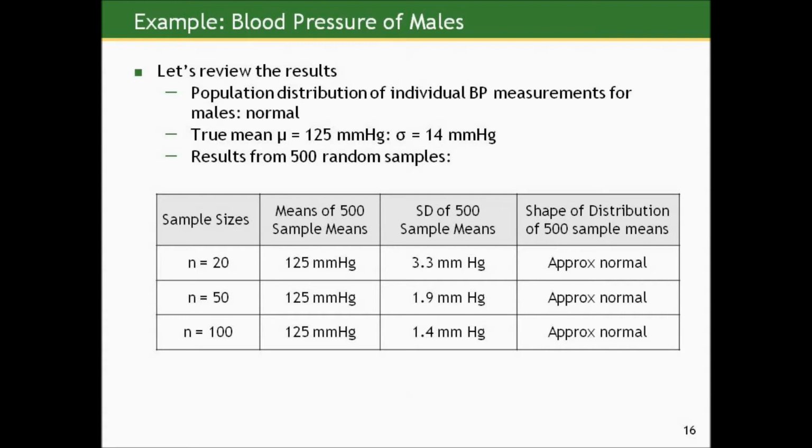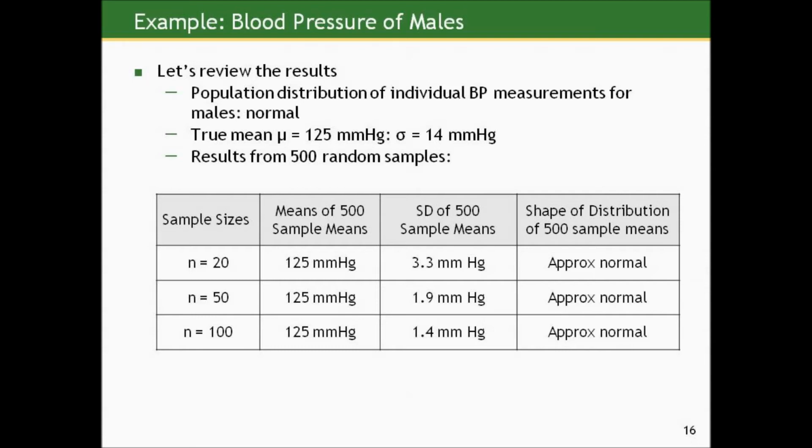Well, it starts to suggest that the average of sample means across multiple random samples of similar size from a population should be the true mean. And then we see the standard deviation of those 500 sample means was decreasing the more information each mean was based upon. So the spread in the 500 sample means was lesser when each mean was based on 100 than it was when each mean was based on 50 observations, which in turn was lesser than when each mean was based on 20. And then the shape of the distribution of the 500 sample means in all three cases was approximately normal.